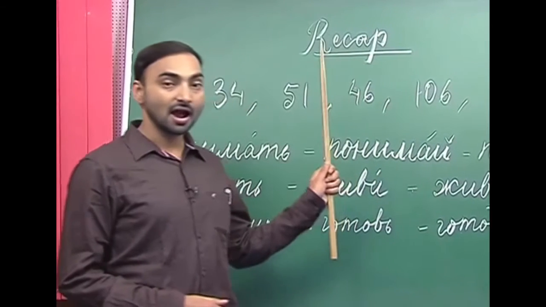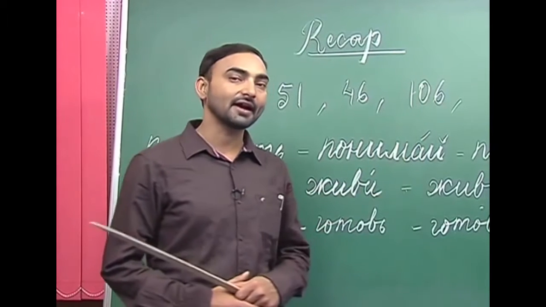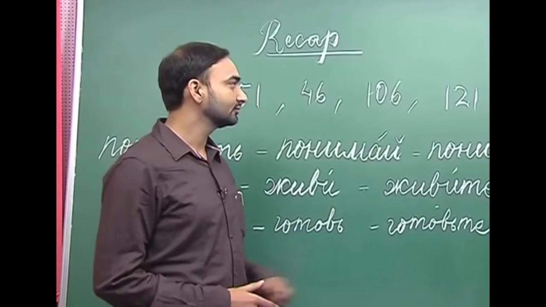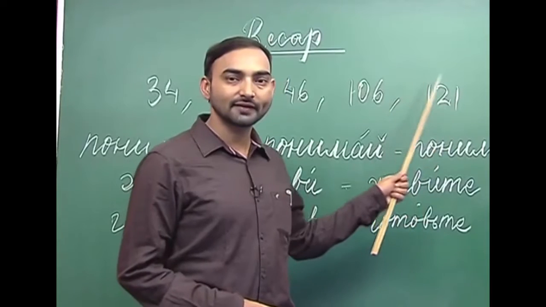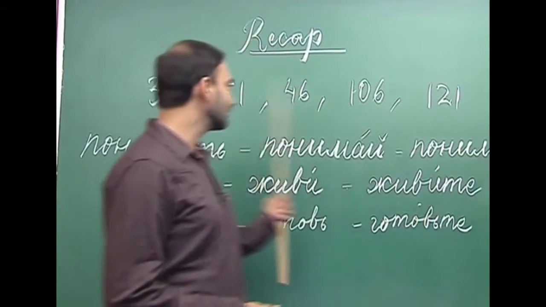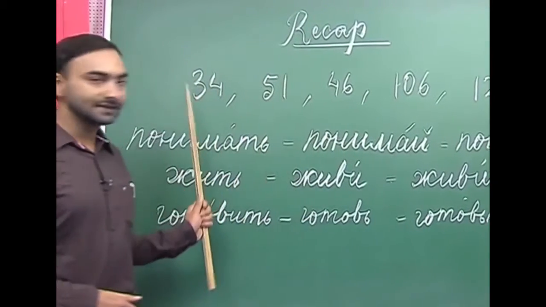The next is 106. So, how do we say 106? 100 is 100 and 6 is 6. 106. The next one we have is 121. So, how do we say 121? 100 is 100, 20 is 20, and 1 is 1. 121. So, let us repeat them once again.